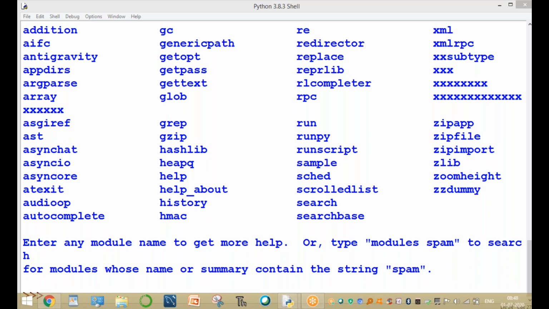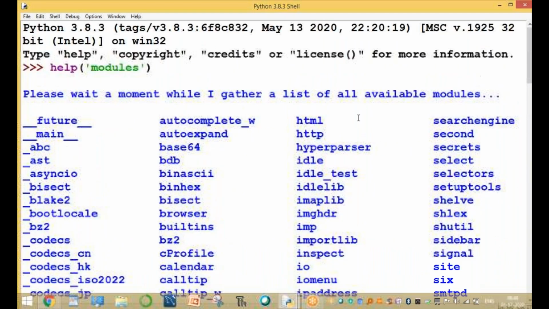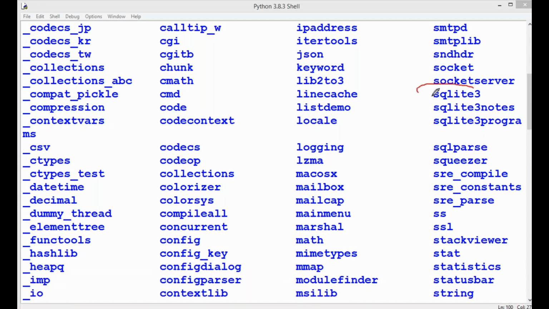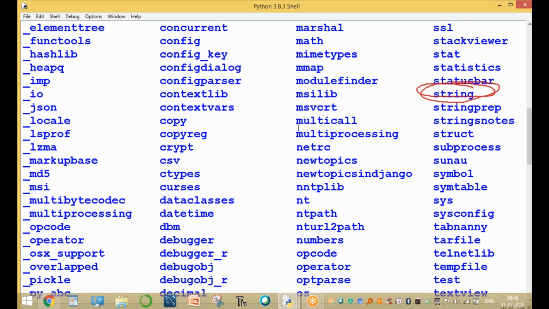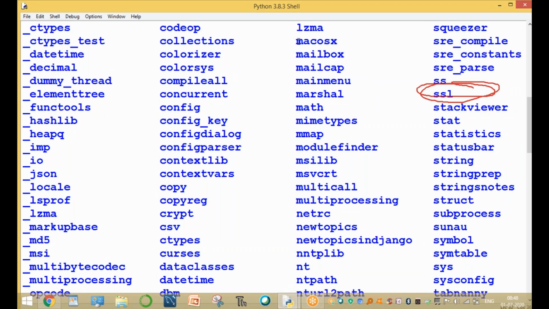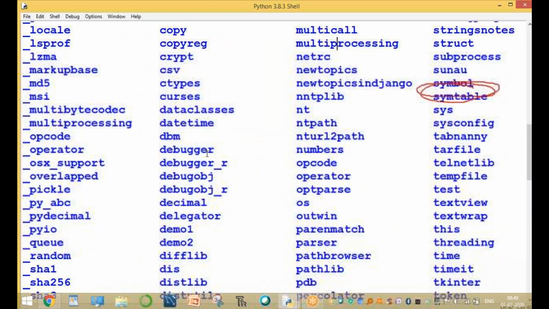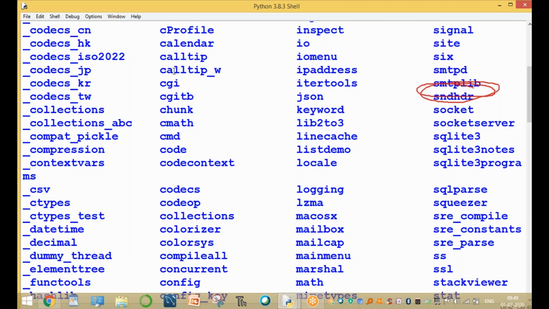Now the SQLite 3, please wait. Okay, this SQLite 3 module is available in your Python. If the MySQL module is available or not, please check it. Here, the MySQL module is not available in my computer. And for Oracle, cx_Oracle, that is also not available.